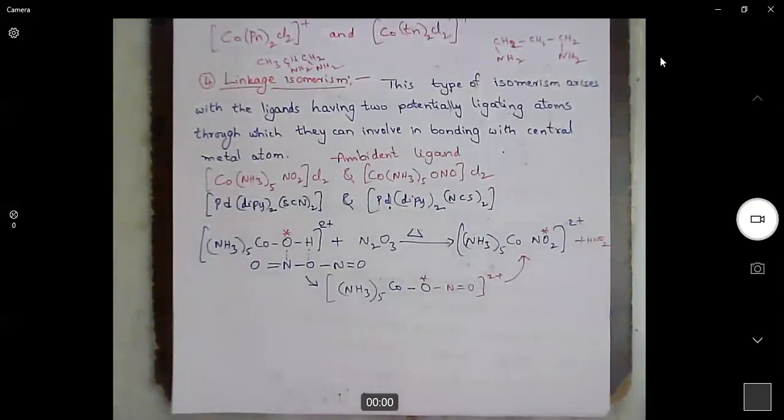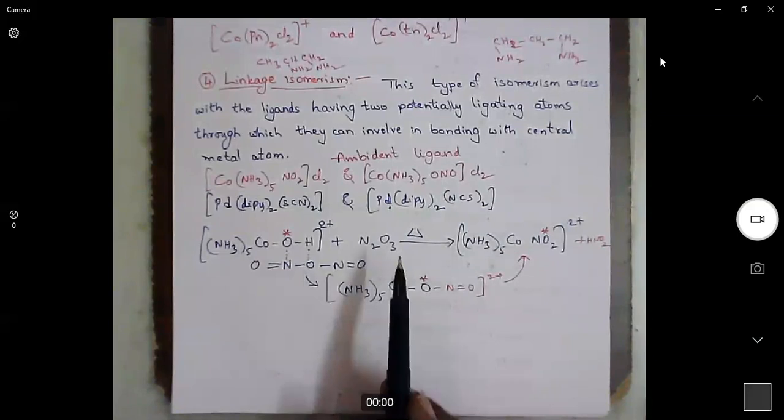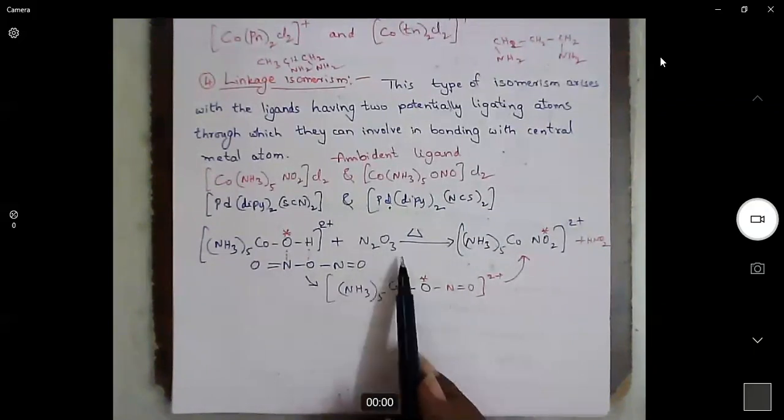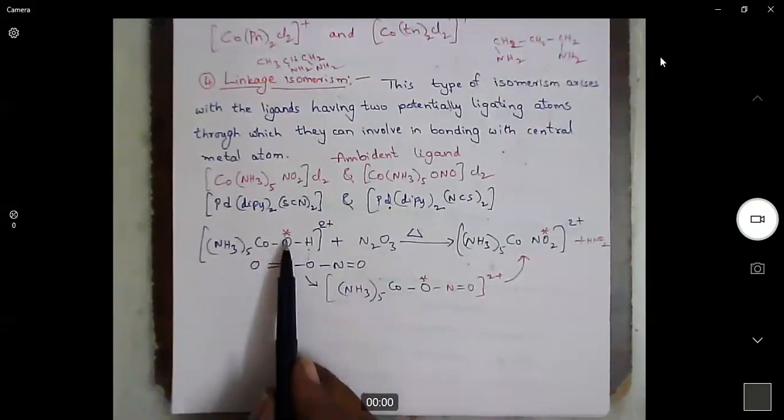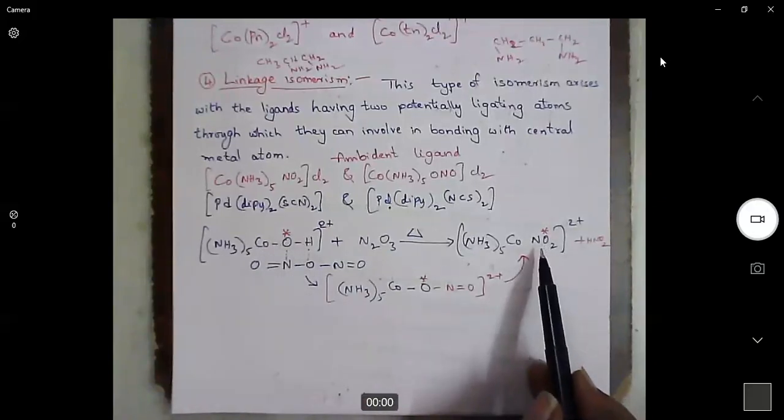So when we prepare this complex from the pentaammine hydroxo cobalt complex by treating with N2O3, the oxygen from the OH group will be there in the NO2 group.